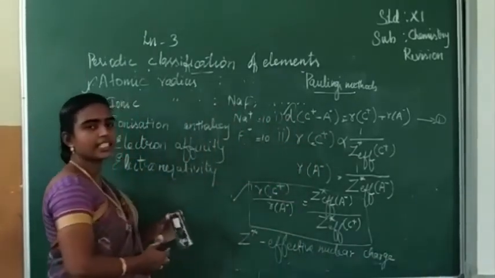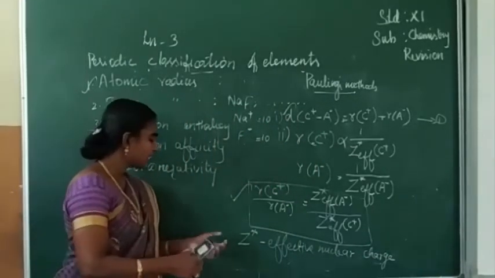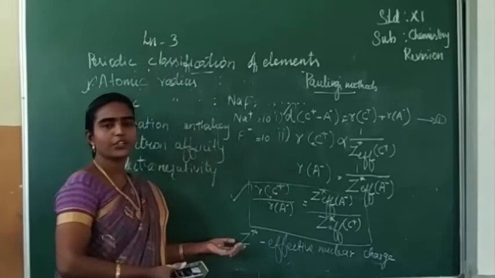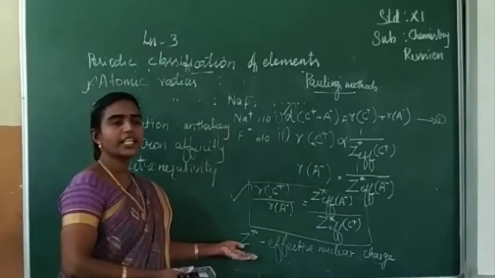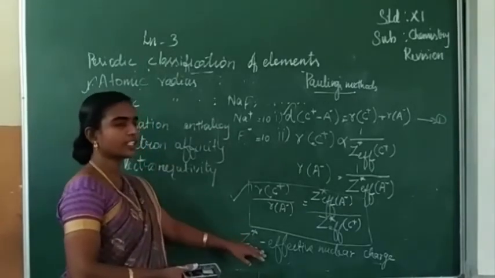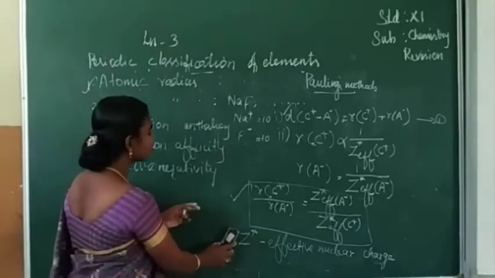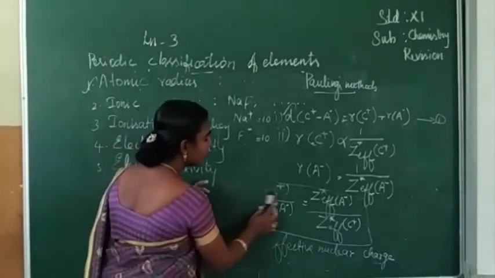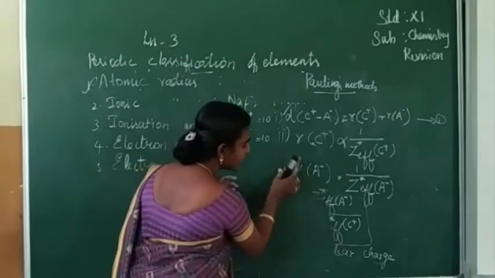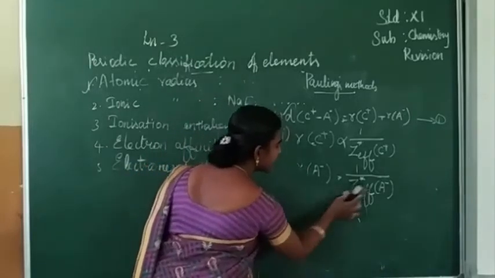Next we can discuss how this Z star value, the effective nuclear charge, we can calculate for elements like scandium and potassium. As an example, first we can see scandium.